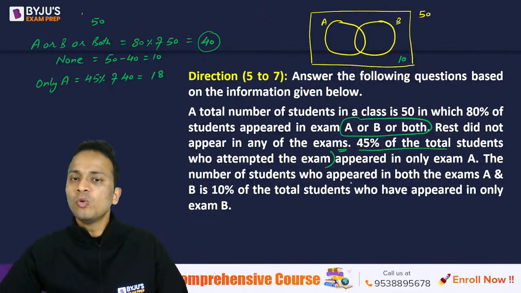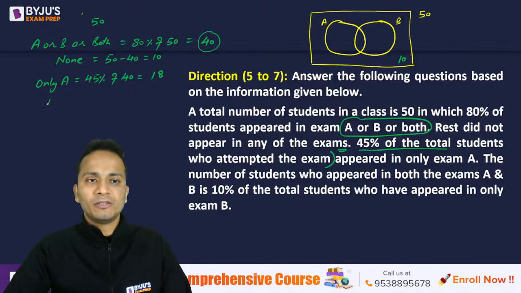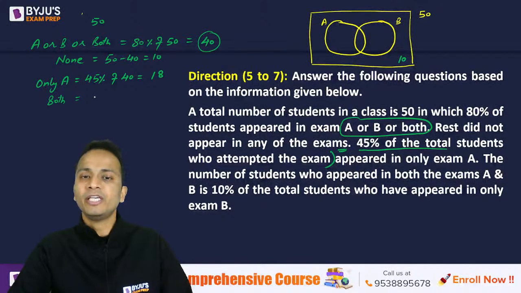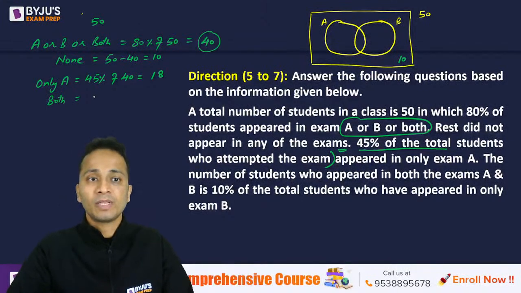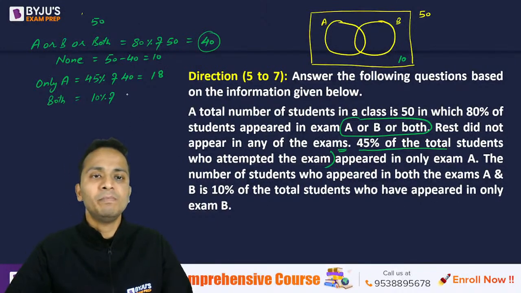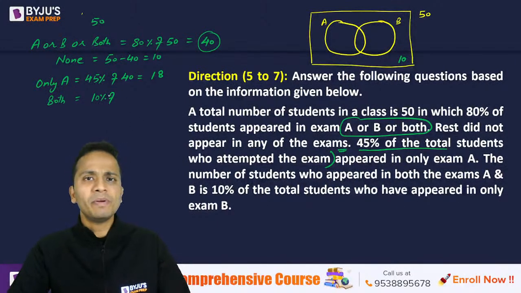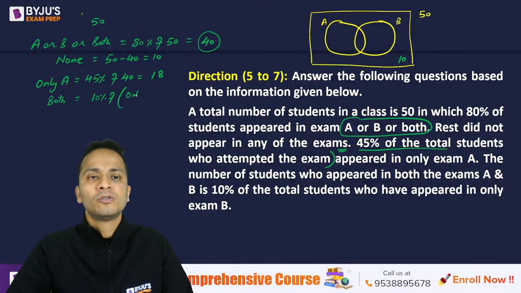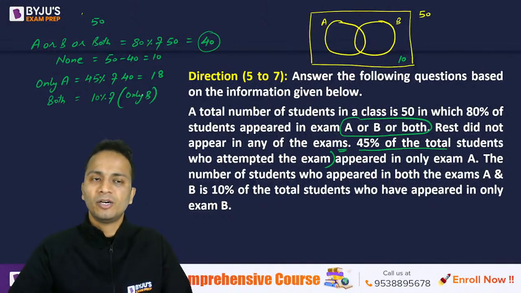The number of students who appeared in both examinations is 10% of total students who appeared only in B. How much will this be? So students who appeared in both examinations will be equal to 10% of only B. All right.